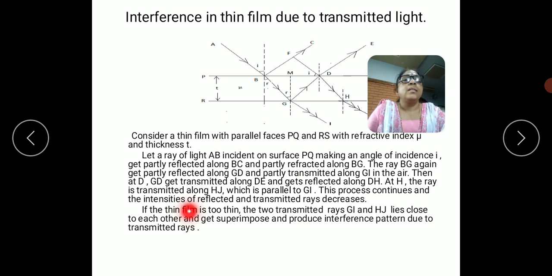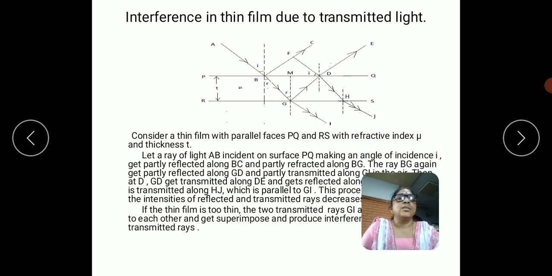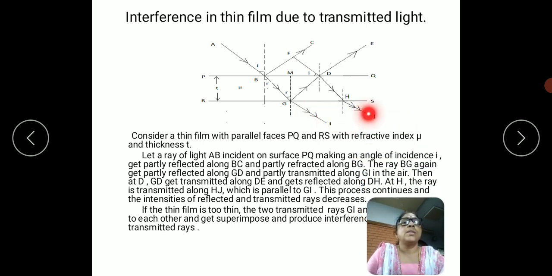If the film is very thin, the two transmitted rays GI and HJ lie close to each other and get superimposed, producing the interference pattern due to transmitted rays. If the film thickness is very thin, they will be superimposed and will produce interference fringes. If it is white light, then we will get colored fringes.